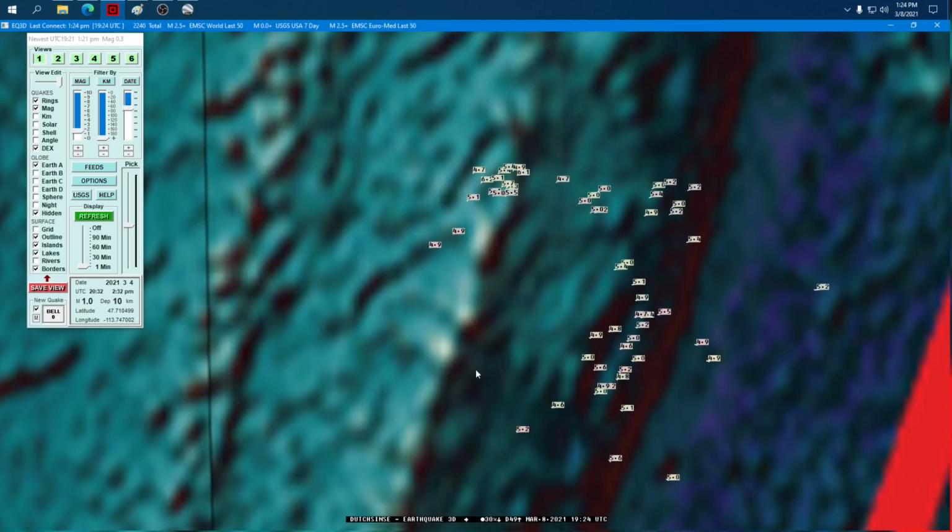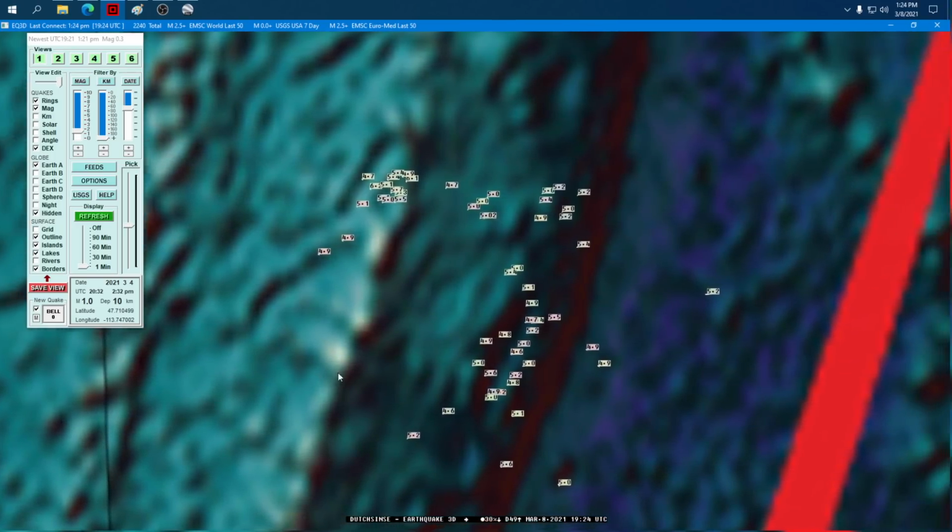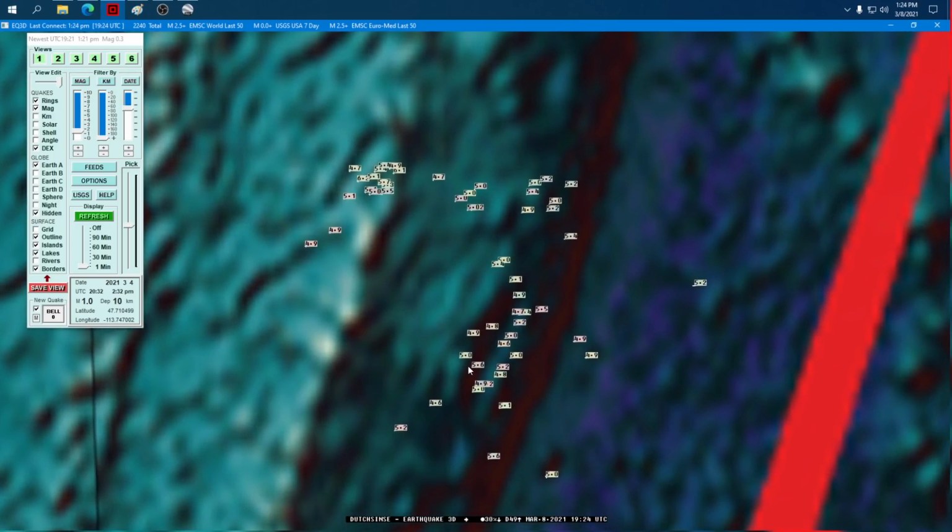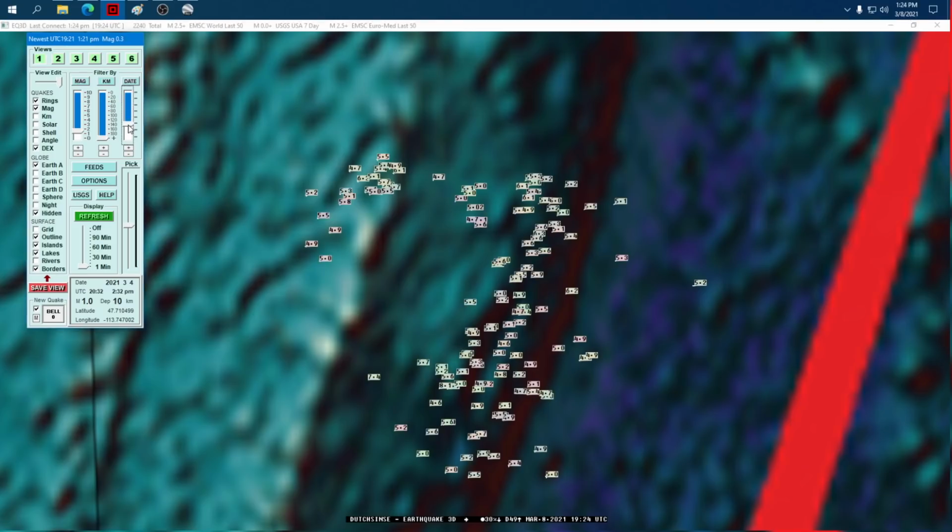Something equal or bigger than the 8. Very slim. So we have a very slim chance, and I would say it's probably not going to happen, but I have to point this out. Look at all the earthquakes in the past 48 hours. This is like less than 48 hours. Look what's happened since this whole thing started.